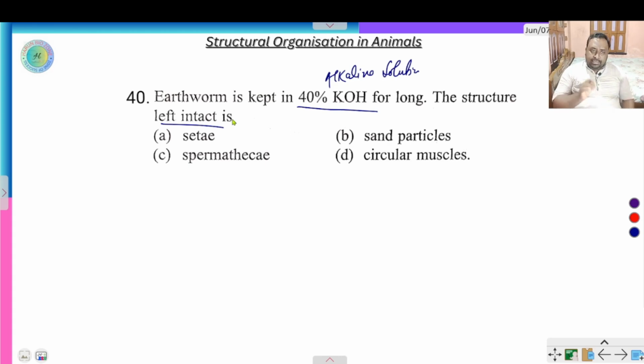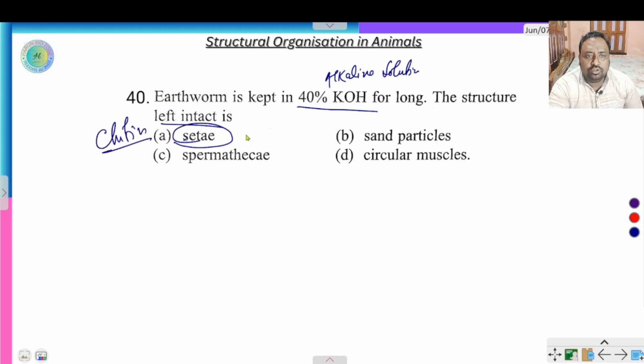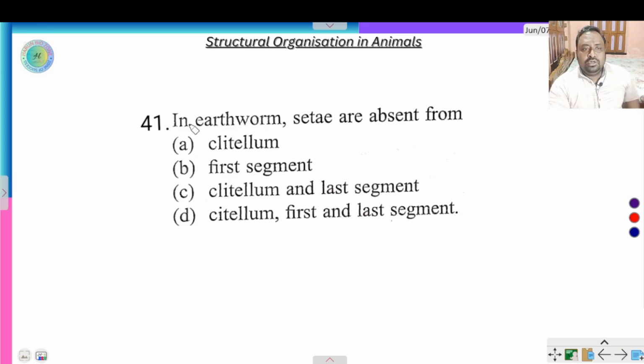But in case of chaetae, this is chitin protein, so they do not dissolve. So chaetae are separated from other parts of the body. In earthworms, chaetae are absent in clitellum, first and last segment.